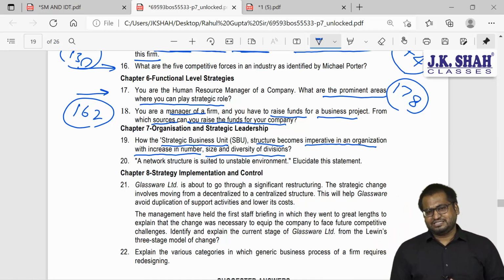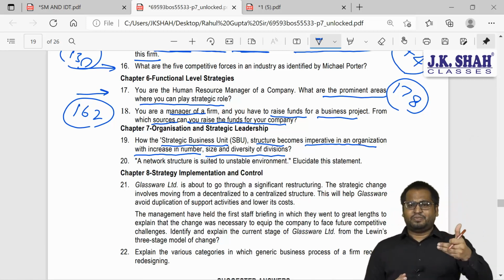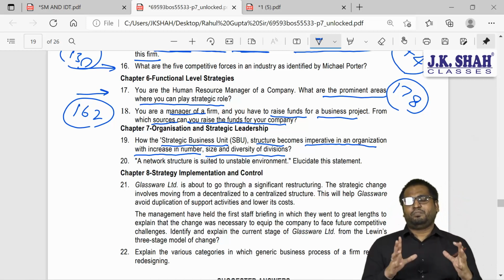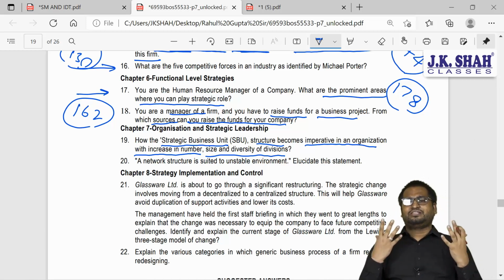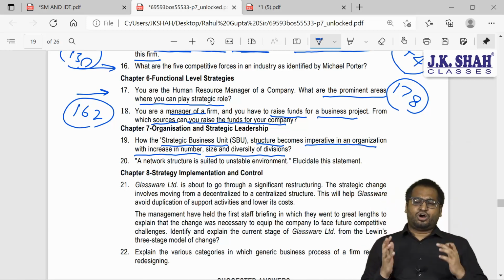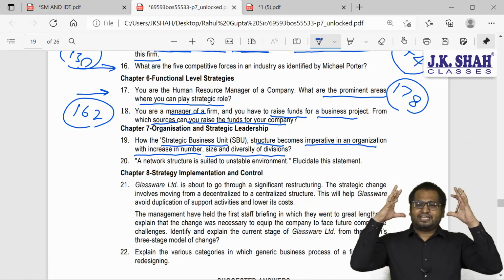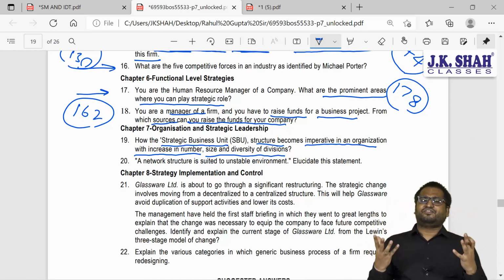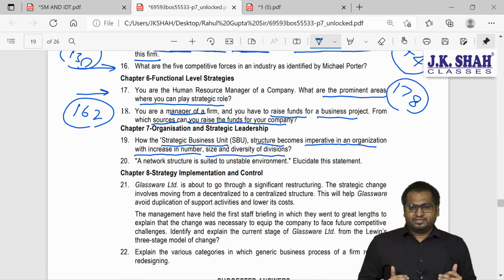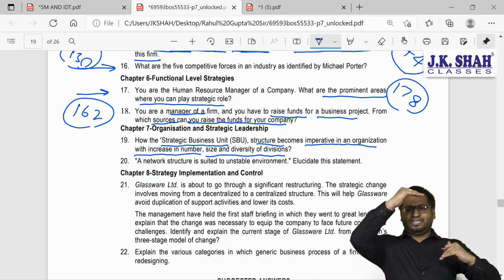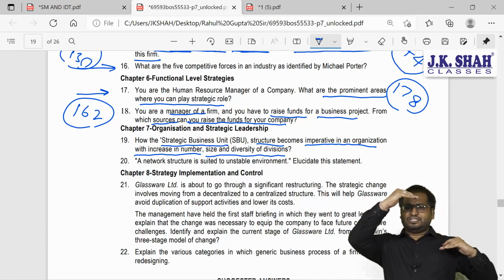If you remember guys, we had divisional structure and we had multi-divisional structure. But the problem of multi-divisional structure was that the top management was responsible for all the major decisions and all day-to-day business decisions were taken by divisional managers. So the top management, the corporate level managers, were not having enough time, were not able to concentrate on each division. So in between, we created something called SBU.